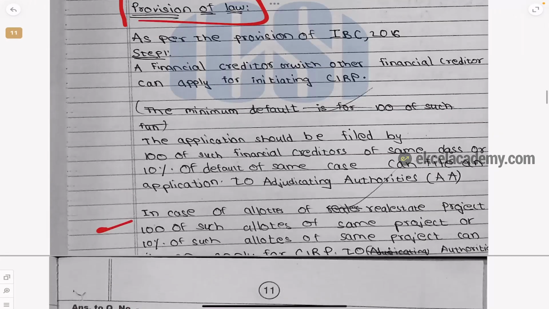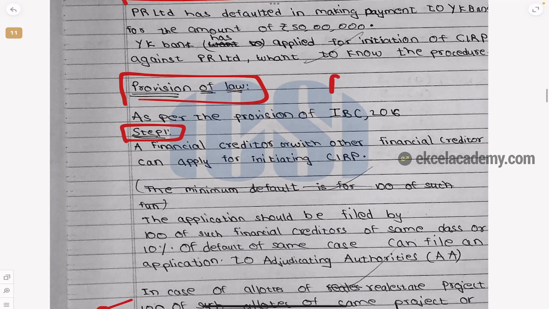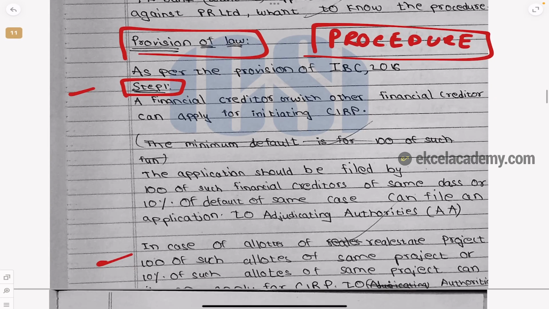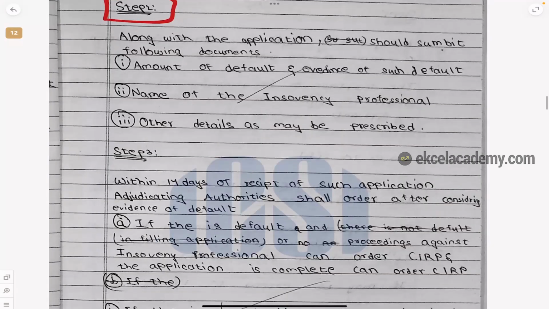See, whenever they ask for procedure, write steps. If they use the word procedure in your question, the answer should always say step 1, step 2. Why? Procedure is always sequential, one after the other, correct? So write stepwise. This is what I had mentioned, and Dhanush has followed it very well.